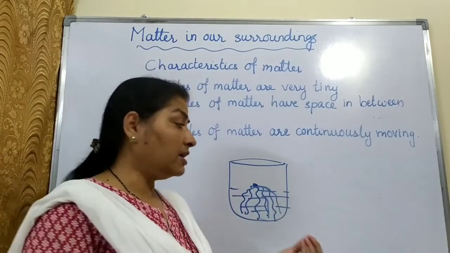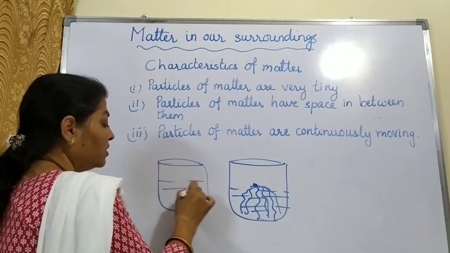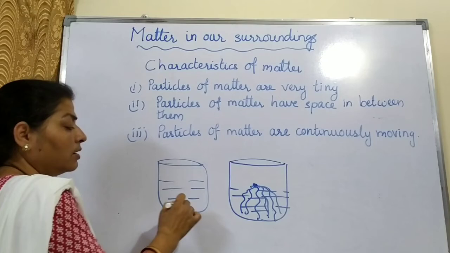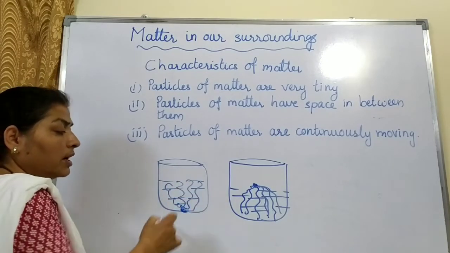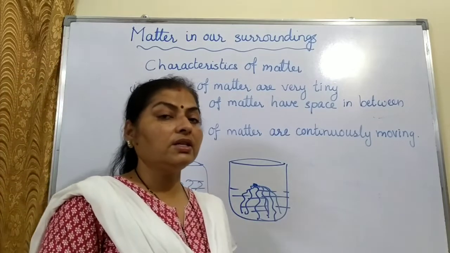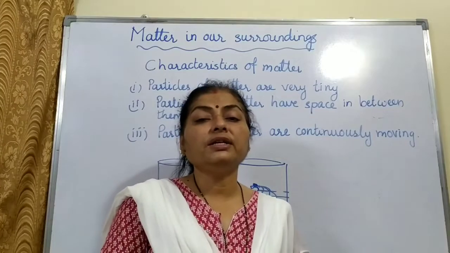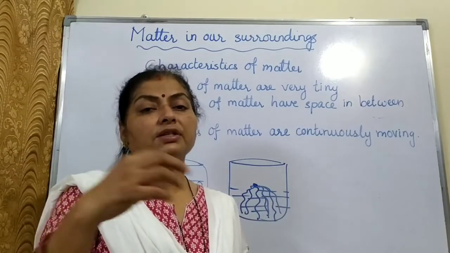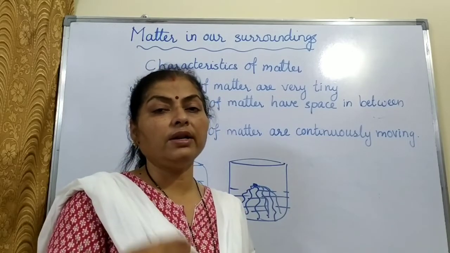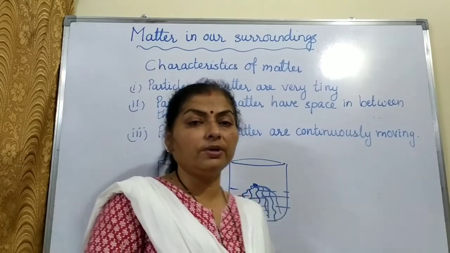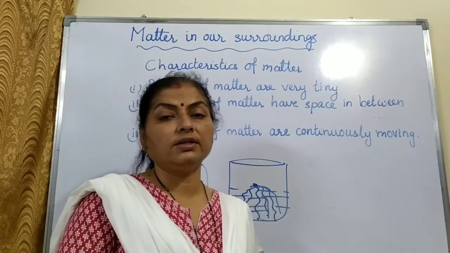The example of honey. If you put honey in a beaker containing water, the honey will settle down. But slowly what will happen? The honey will spread throughout the water and it will make the water sweet. So this is also one example. So here diffusion is taking place. Diffusion is the intermixing of one substance into another. One gas into another gas, or a gas into a liquid, or liquid into a liquid, or solid into a liquid. So that is diffusion, intermixing of one substance into another substance.